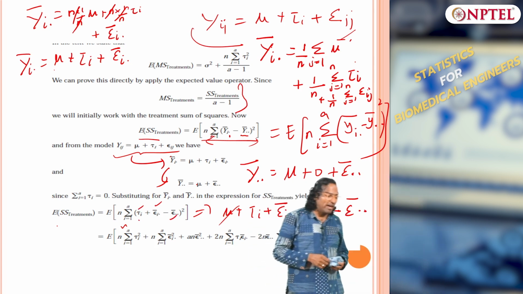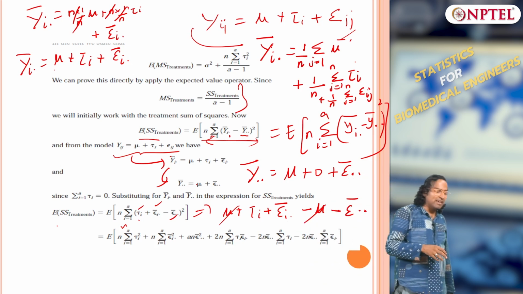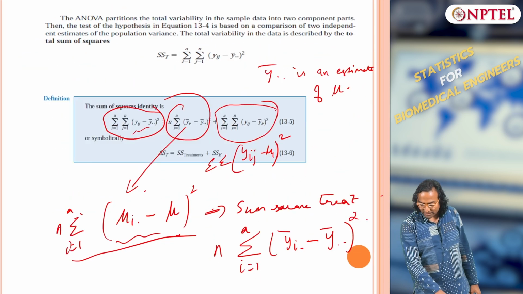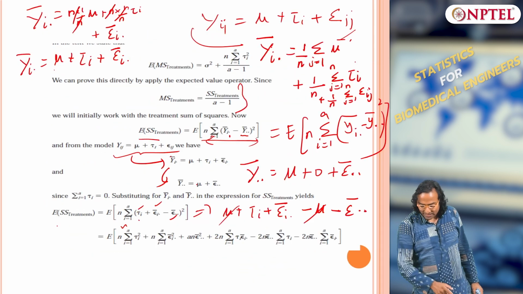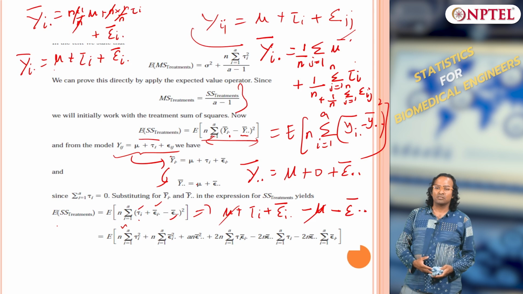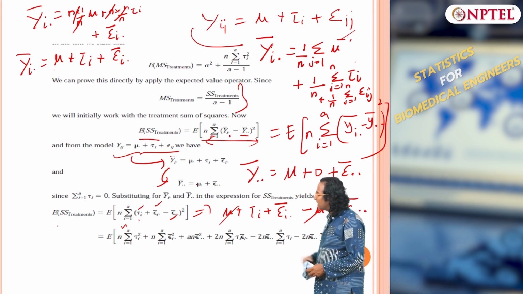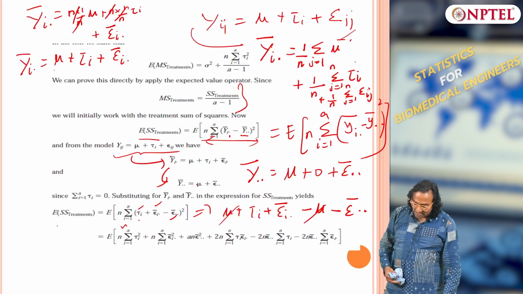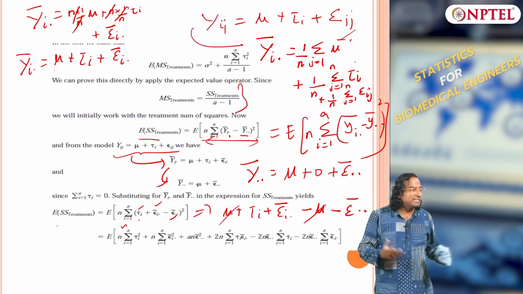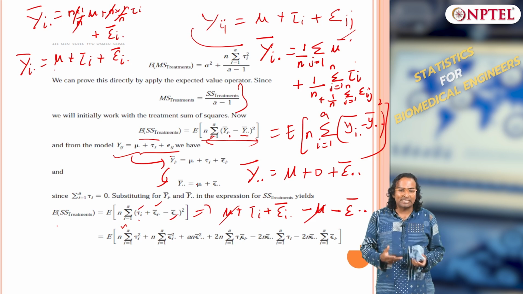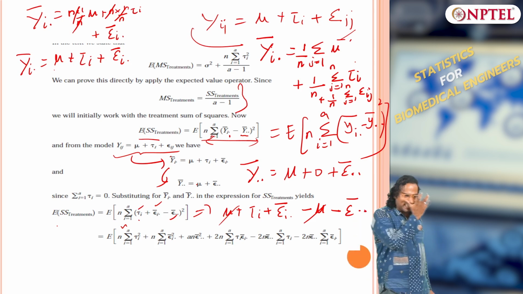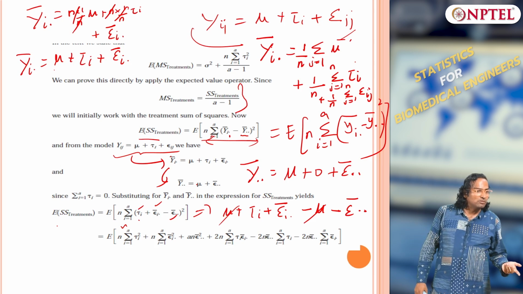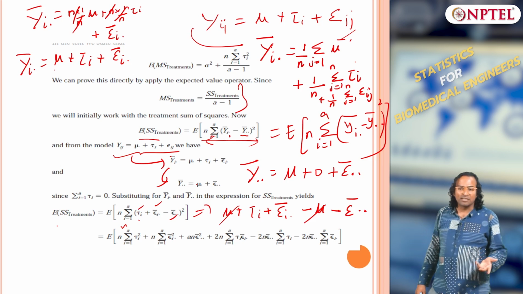Clear? Why are we doing this? We want to know what the sum square treatment is, what distribution it follows, what the degrees of freedom are, etc. We know the degrees of freedom is a minus 1, but we need to know what the mean square treatment is, what distribution it follows, or statistically what its value is. See, if I ask the expectation of x bar, you know it is mu, and the variance of x bar is sigma squared over n.